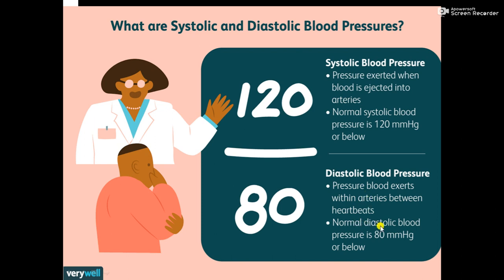Normal diastolic blood pressure is up to 80 mm Hg or below. You must have seen that when you go to the doctor, blood pressure is measured and it is written 120 by 80, which means normal blood pressure. Up to 120 is normal systolic pressure, and diastolic blood pressure is 80. We are familiar with this, we have seen it also.